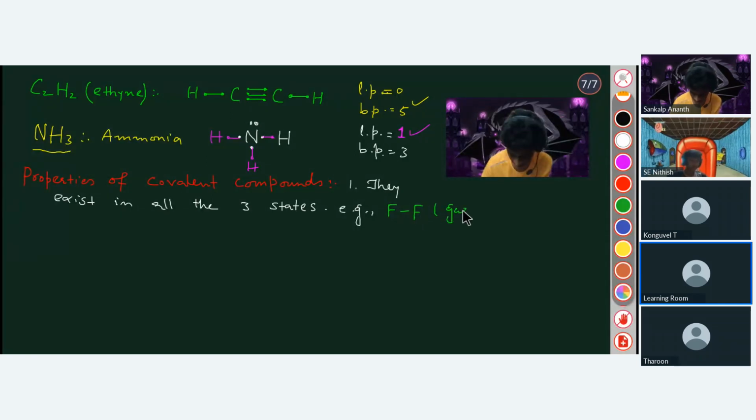F2 is a gas. Sir, in our book, all of these structures are given so weirdly, sir, like on circles. Okay, it's usually given like that. You can make it on your notebook neat and clean, not to worry. It's always easier to listen from someone than reading it ourselves. Then if it is Br2, in which state does it exist?